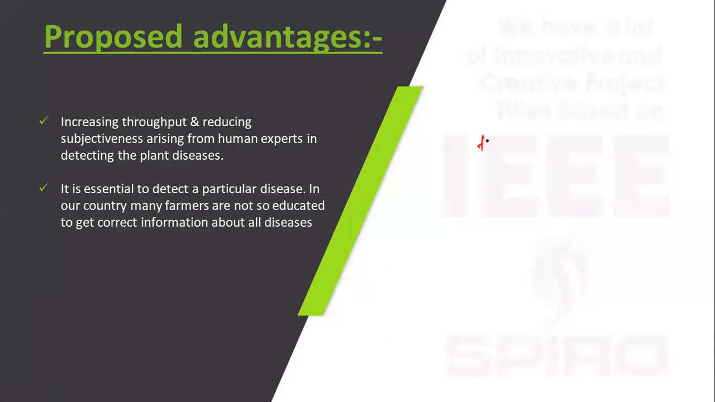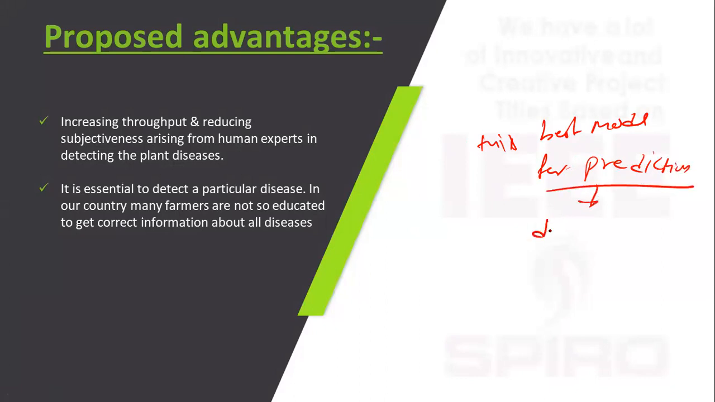Proposed advantage. This is the best model for plant leaf disease prediction, a deep learning model.